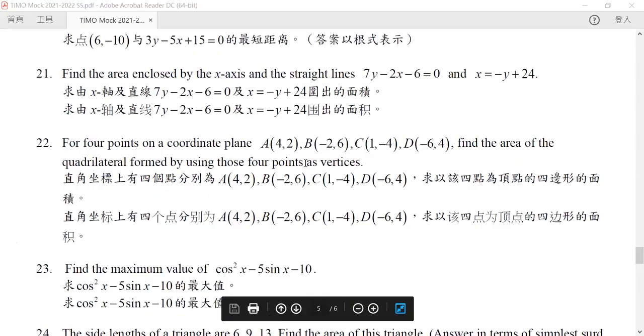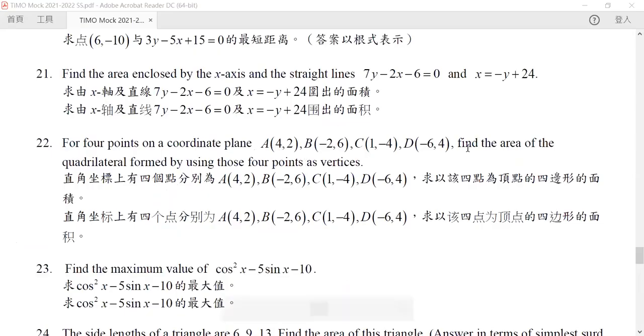For 4 points in our coordinate, find the area of the quadrilateral formed by using these 4 points as vertices. Now, every time you see a geometric problem like this, please do mark out these 4 points, just like what we have done in question 22.1. So given these 4 points, let us mark them out.